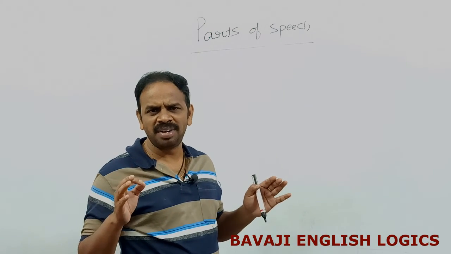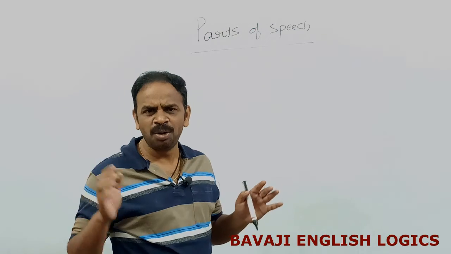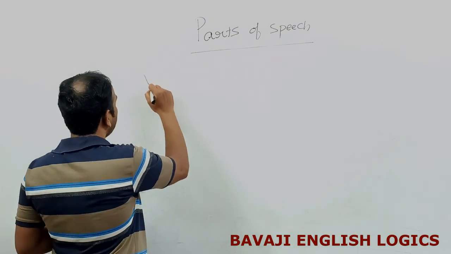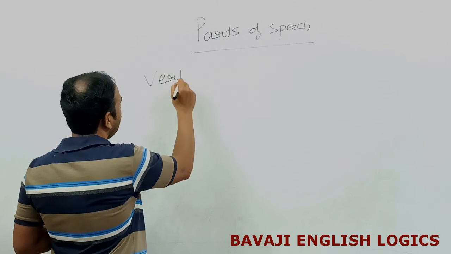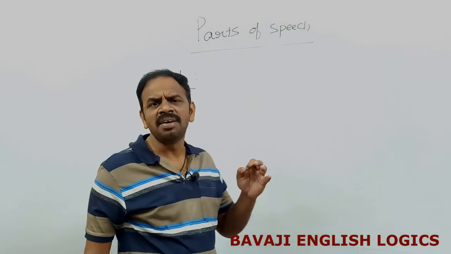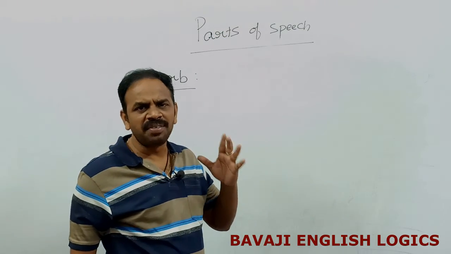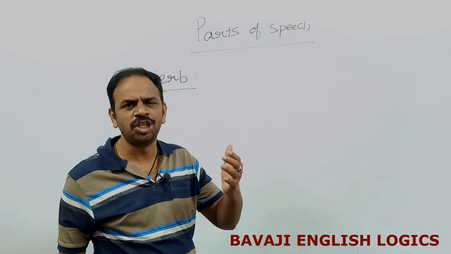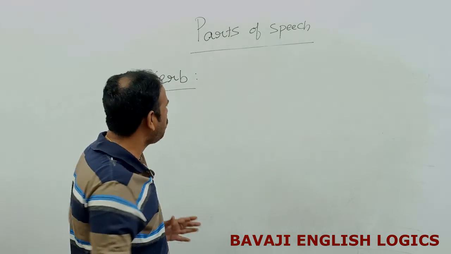As a part of grammar discussion, now we shall discuss verb under parts of speech. What is a verb?